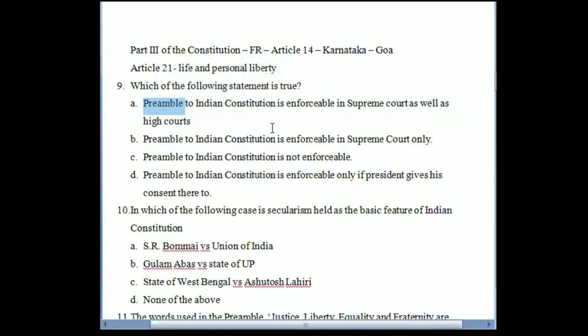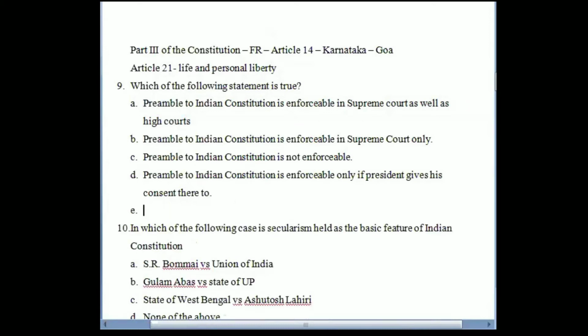So what we will enforce going to Supreme Court or to the High Court, right? Because if it is a question of, for example, part 3. Part 3 is providing us some fundamental rights. If that right is violated or any of those rights are violated, we can enforce that by approaching the Supreme Court and High Court. But in case of preamble, it is not providing us anything. Then what we will enforce, right? So the first 2 options are not correct.